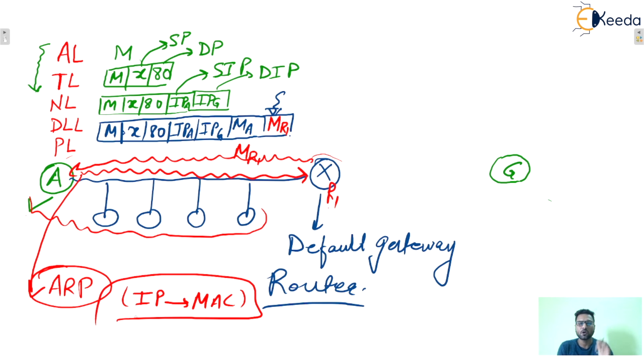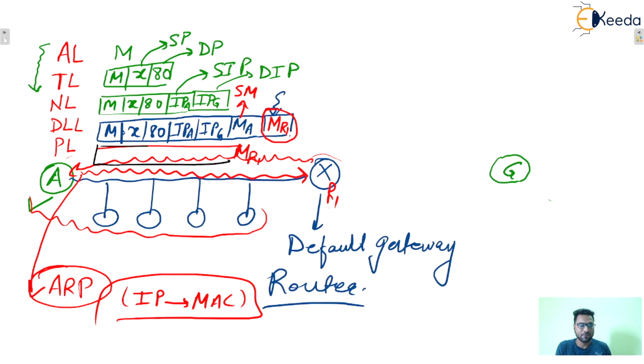So host A knows the IP address of R1. With the help of that, it will get the MAC address of R1 with the help of the protocol ARP. In this manner, host A will know the MAC address of R1, and that will be placed at this place. So this is the source MAC address, and this is the router's MAC address.